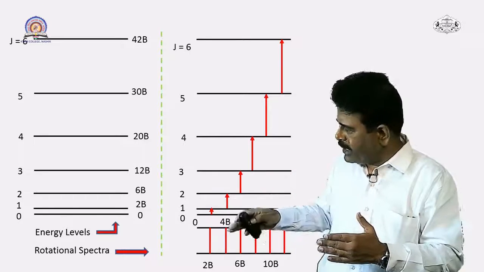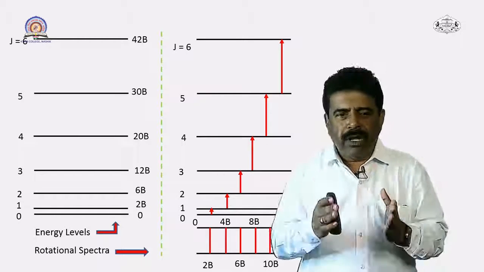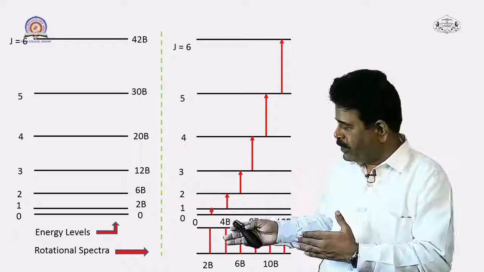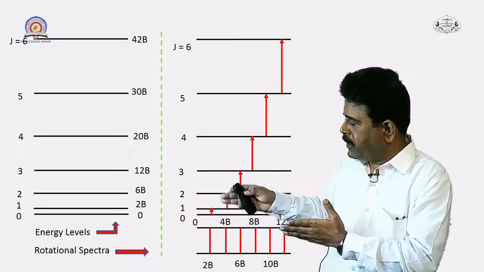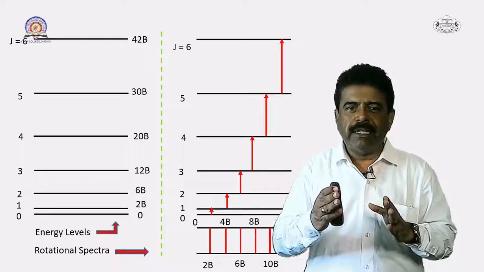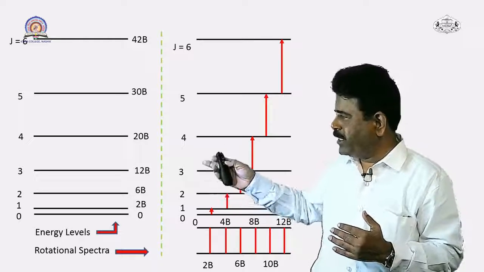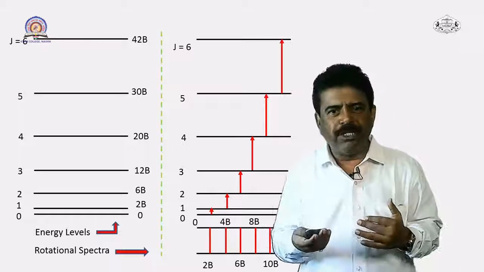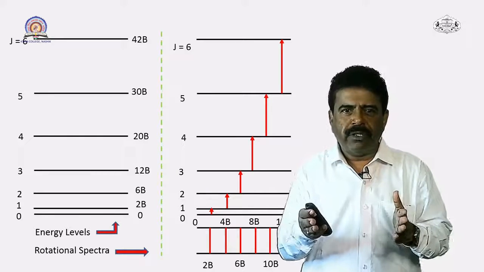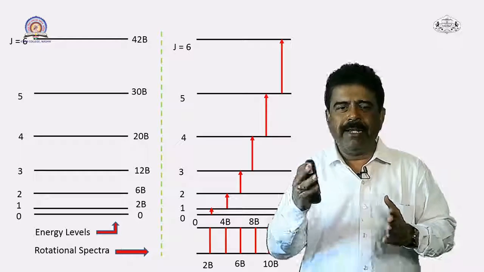Now, if you assume the transitions among these levels, for allowed transitions the selection rule is delta J equal to plus or minus 1. So, whatever transitions are shown here are only between adjacent levels: J equal to 0 to 1, then 1 to 2, 2 to 3, 3 to 4 and so on. Each of these transitions results in a certain spectral line, and these lines are shown in red color in the diagram.